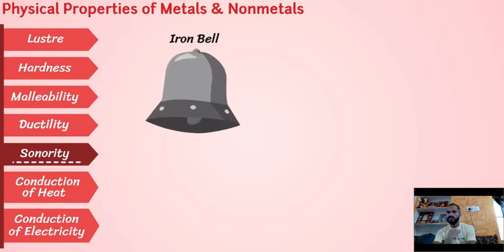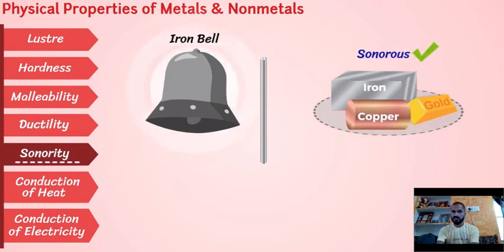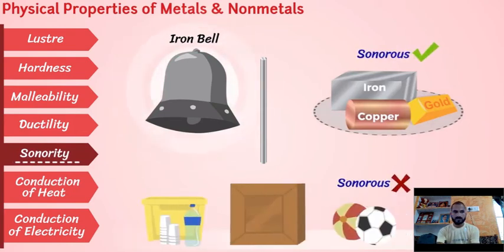Now sonority. We can see an iron bell. The property of producing a ringing sound is called sonority. Iron, copper, gold, they all are metals. They have the property of being sonorous, but the non-metals have no property of sonority. It means they can't produce sound.